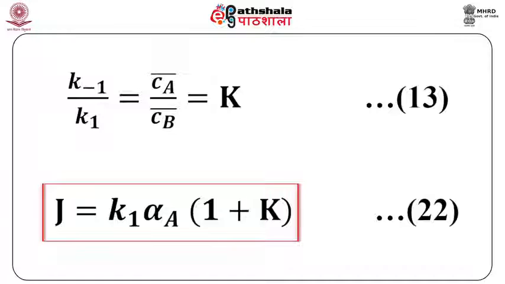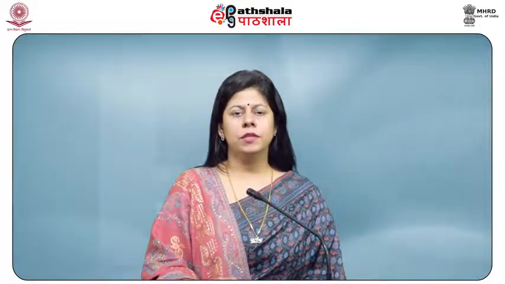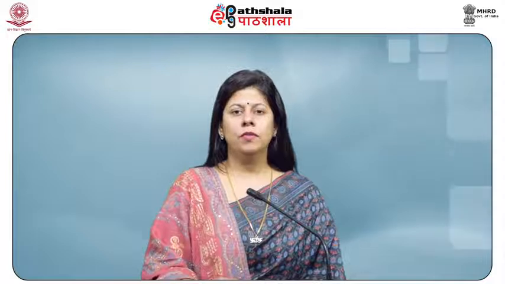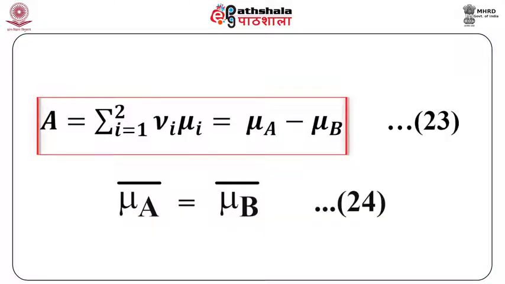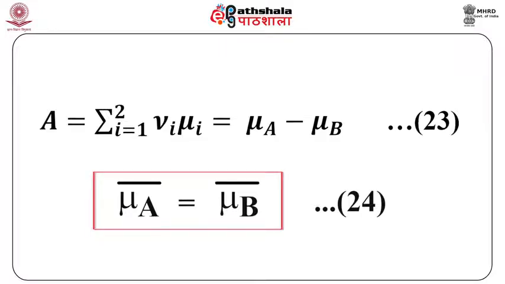Considering the thermodynamic point of view, the driving force for the reaction is affinity. The affinity of the reaction is given by A = summation nu I mu I = mu A - mu B, where nu I is the stoichiometric coefficient. At equilibrium, the affinity of the reaction becomes 0, so that mu A bar = mu B bar, where bar denotes the equilibrium value of chemical potential.